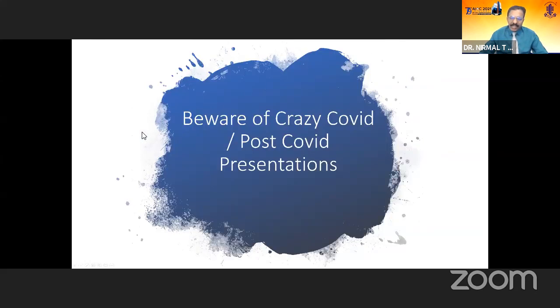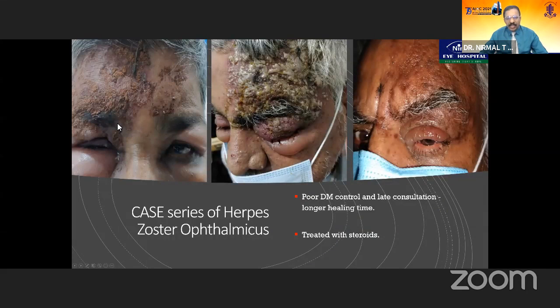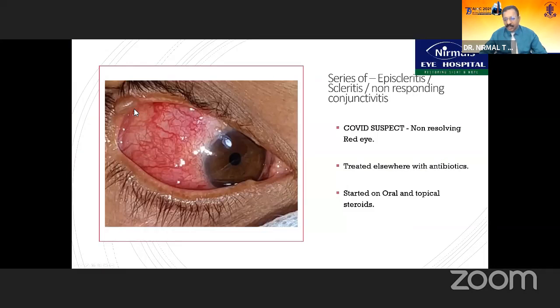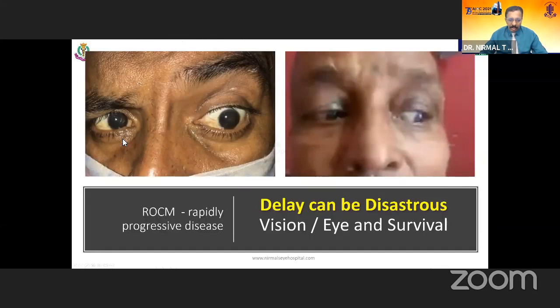And beware of these varied COVID and post-COVID presentations, particularly the high incidence of herpes zoster ophthalmicus; in a long case series, almost 18 cases we have seen in the first and second wave. And then non-healing conjunctivitis, non-responding conjunctivitis, episcleritis and scleritis, they do need oral and topical steroids.